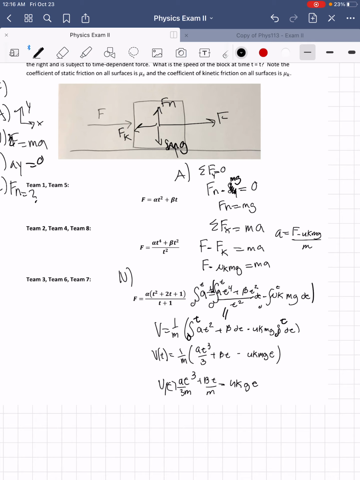So what I did after was I did alpha t squared plus beta, integrated that, and I got alpha t cubed divided by 3 plus beta t minus uk mg t. And then to get the final velocity formula for v(t), you just divide everything by m. So the first part of the velocity formula would be alpha t to the power 3 divided by 3m, plus beta t divided by mass, minus uk g t. Since mass was part of that formula, you just get that. And that is my test.